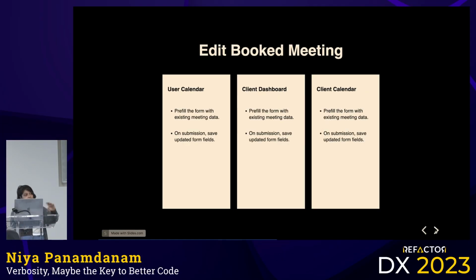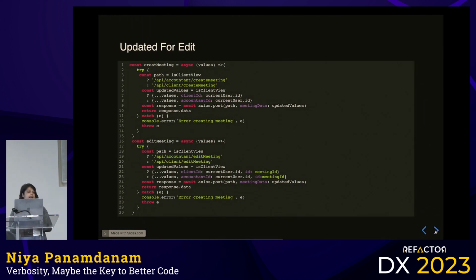Edit and delete. For the sake of keeping this concise, we're going to stick with just edit, because delete and everything else that comes after that is another pain in the ass. So for the user calendar, they should be able to click on an existing item and then pre-fill the form with the existing meeting information, be able to edit it, and then save, right? Same thing with the dashboard for the client side and the calendar for the client side. Cool. Let's make the updates.